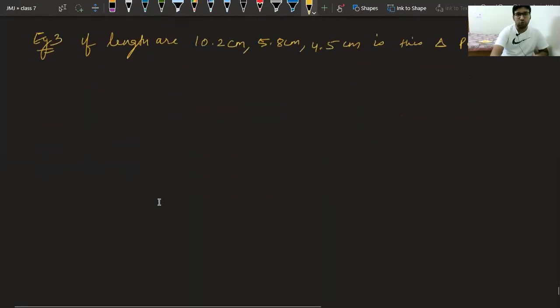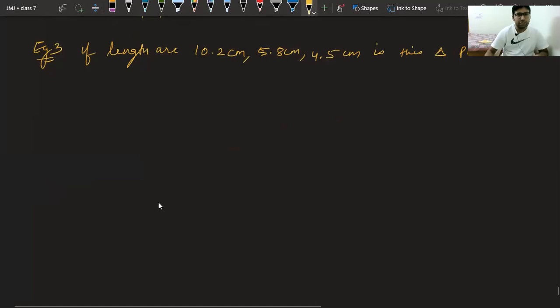We all know we have to check one by one. So let's start. First, I am taking these two. Let me call it first side, second side and third side. So 10.2 plus 5.8. Class, what is the answer?